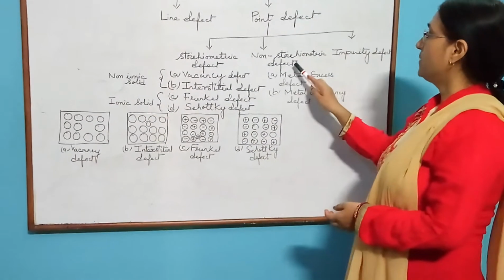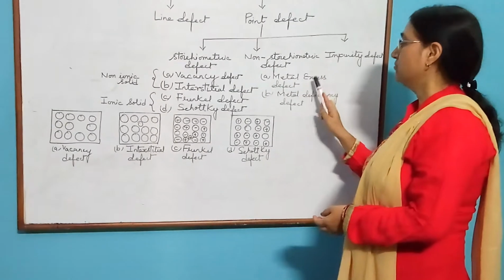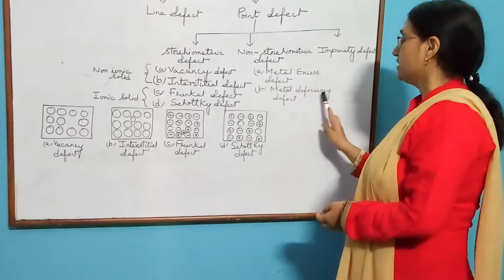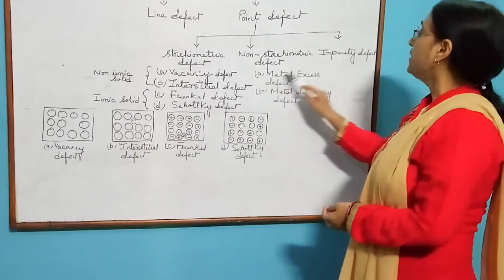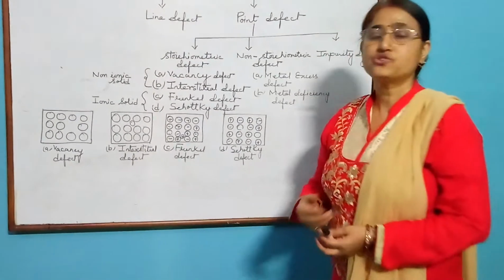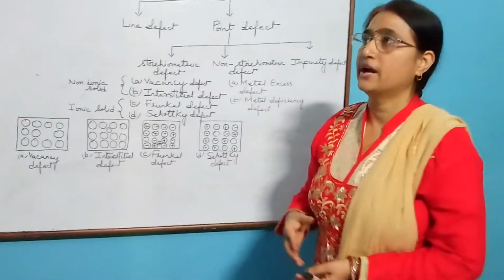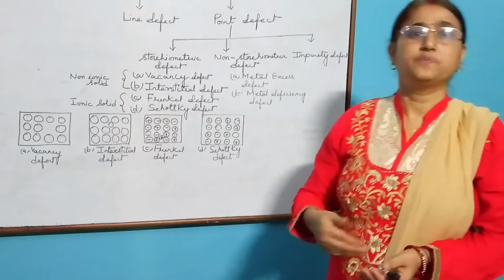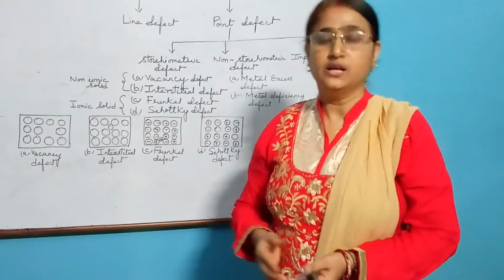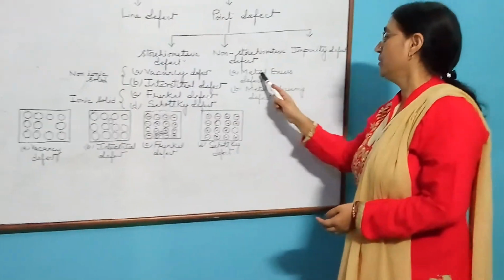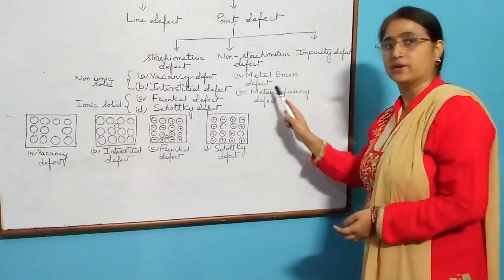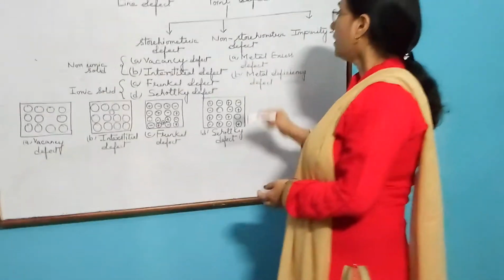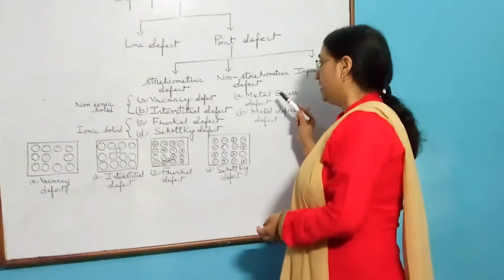The non-stoichiometric defect can be further classified into metal excess defect and metal deficiency defect. In metal excess defect, an extra metal cation is present at the interstitial site and the corresponding electron is present at the next interstitial site. Such a defect is known as metal excess defect. Due to the presence of metal excess defect, the density of the solid increases.